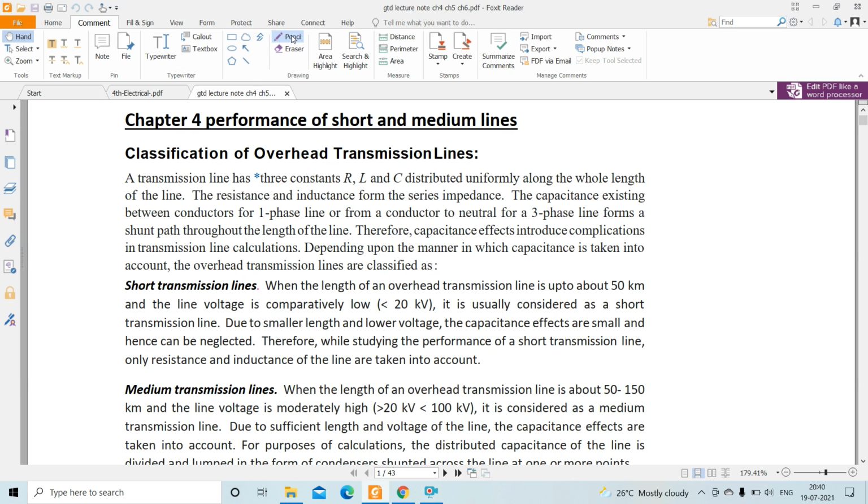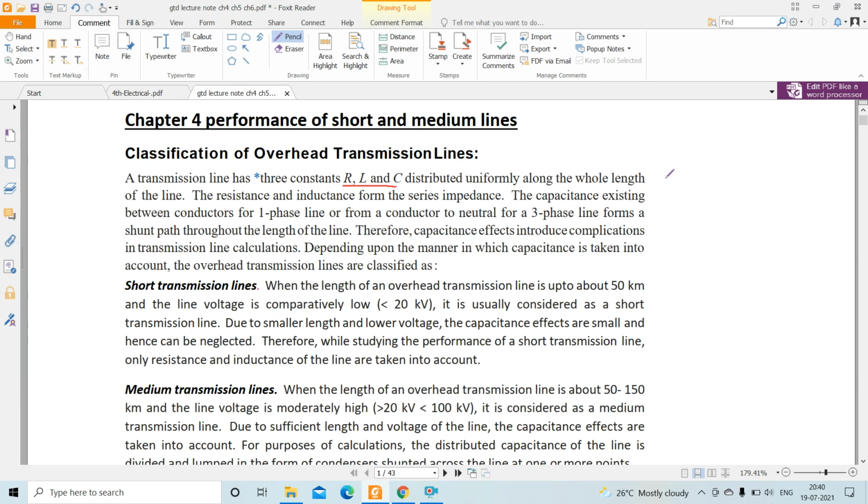First of all we discuss the classification of overhead transmission line. A transmission line has three constants R, L and C: resistance, inductance, capacitance, distributed uniformly along the whole length of the line. The resistance and inductance form the series impedance, and the capacitance existing between the conductors for a single phase line, or from the conductor to neutral for a three phase line, forms a shunt path throughout the length of the line. Therefore the capacitance effect introduces complications in transmission line calculations.